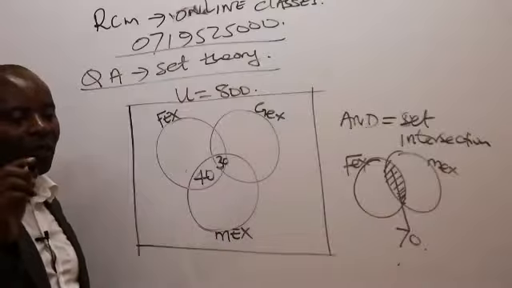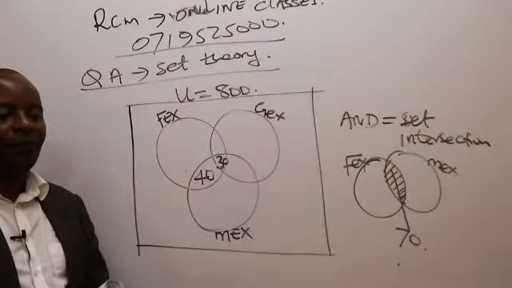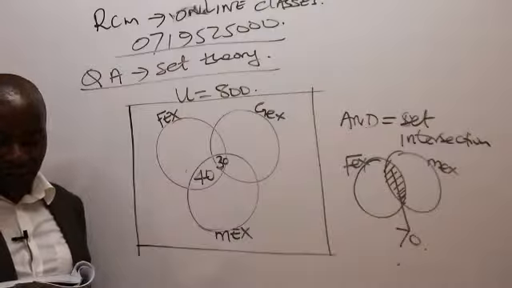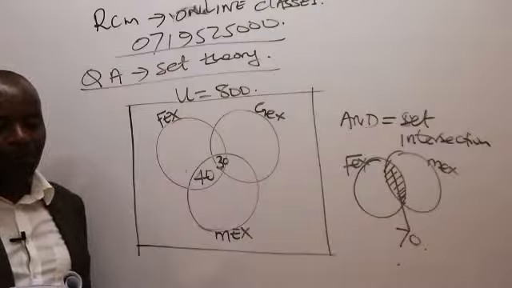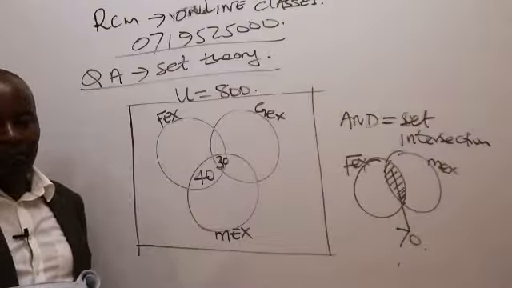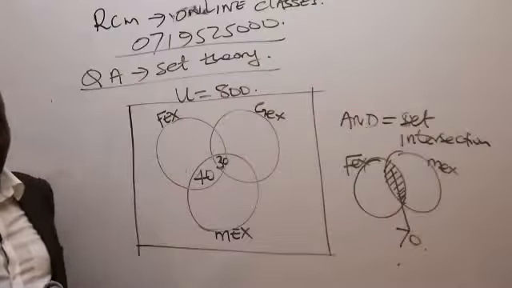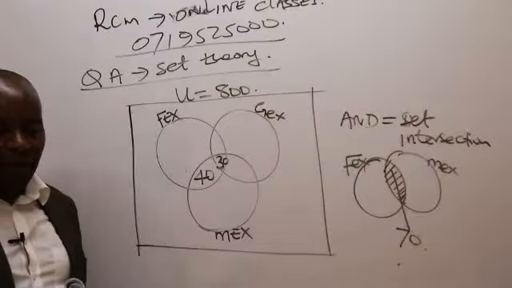Where should I write that 110, the people who preferred FEX only?